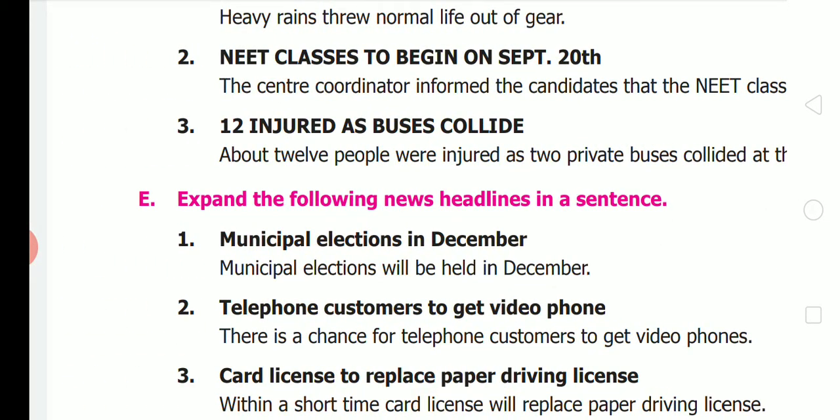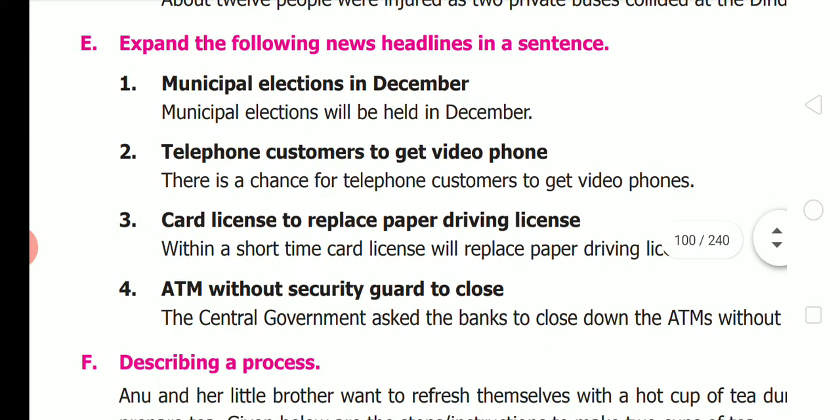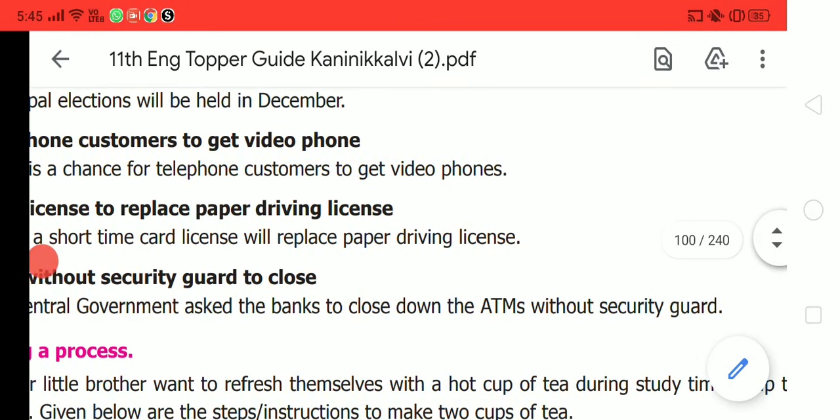On page 79, you can see, expand the following headlines into a sentence. First one, municipal elections in December. Municipal elections will be held in December. And before that, you should write date and place. Now, second one, telephone customers to get video phone. There is a chance for telephone customers to get video phones. Third one, card license to replace paper driving license. Within a short time, card license will replace paper driving license. Fourth one, ATM without security guard to close. The central government asked the banks to close down the ATMs without security guard.